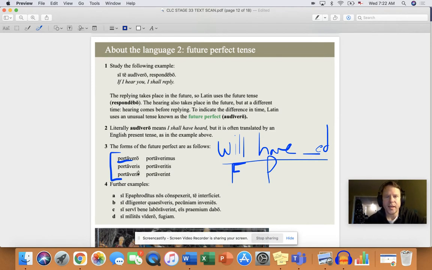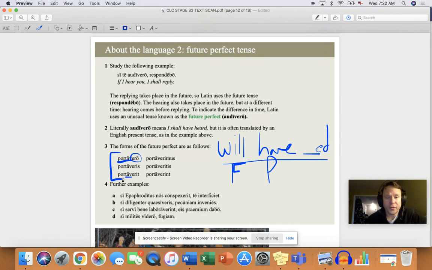All right. Here in the future perfect, we're going to take ero, eris, erit, etc. And we're adding that to that third principal part. So portavero, portaveris, portaverit. And you might recognize ero, eris, erit as the future of the verb to be. So that kind of makes sense too, right?